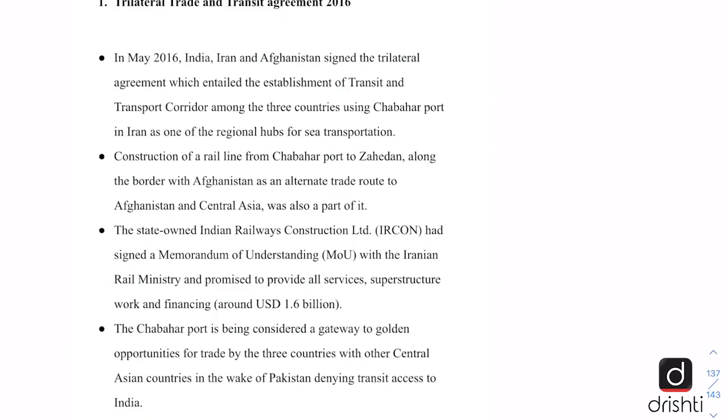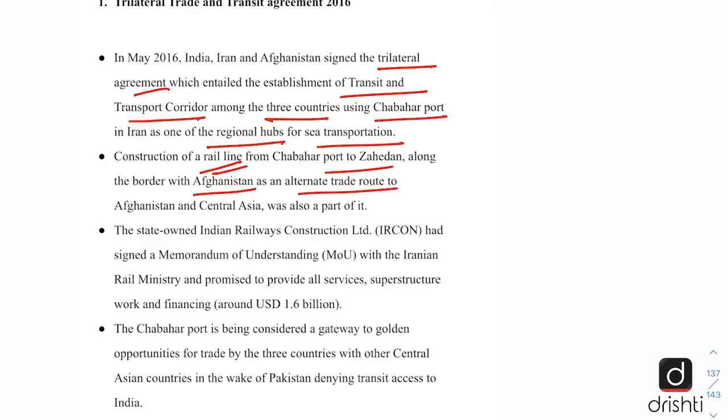Now let us look at the Trilateral Trade and Transit Agreement of 2016. In May 2016, India, Iran and Afghanistan signed this trilateral agreement, which entailed the establishment of a transit and transport corridor among the three countries using Chabahar port as one of the regional hubs for sea transportation. It included the construction of a rail line from Chabahar port to Zahedan along the border with Afghanistan as an alternate trade route to Afghanistan and Central Asia.